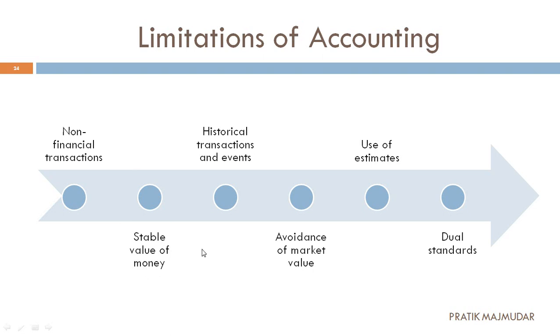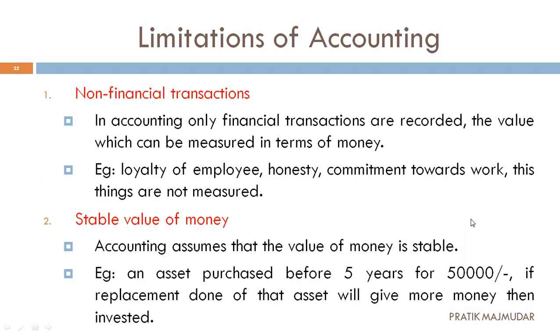Second, stable value of money. Third, historical transactions and events. Fourth, avoidance of market value. Fifth, use of estimates. And last, dual standards. There are six different limitations of accounting. Let's see them one by one.